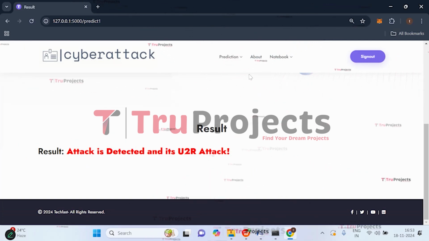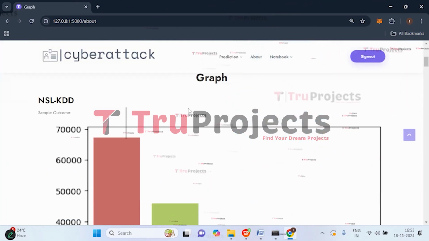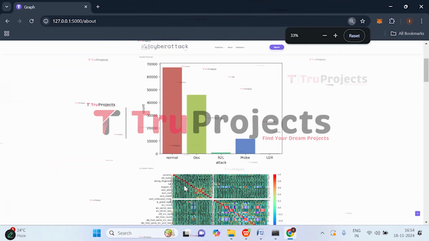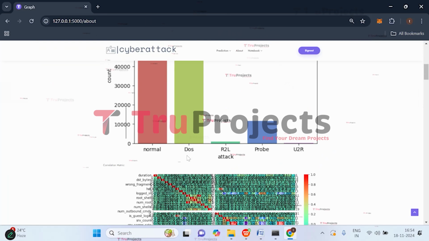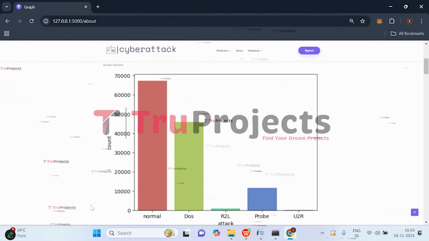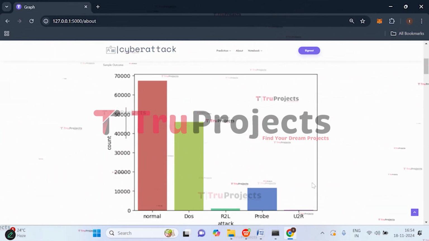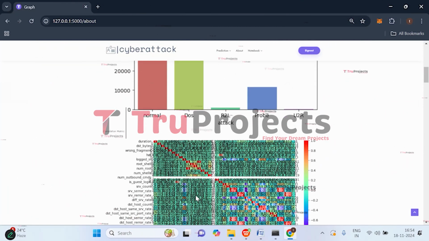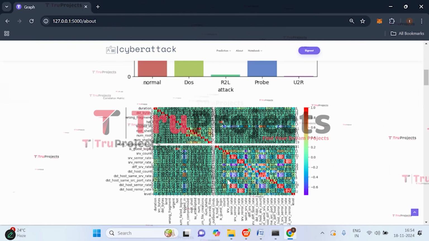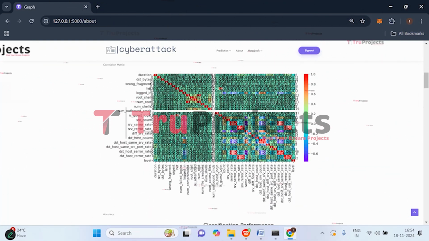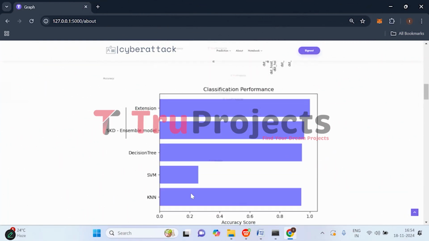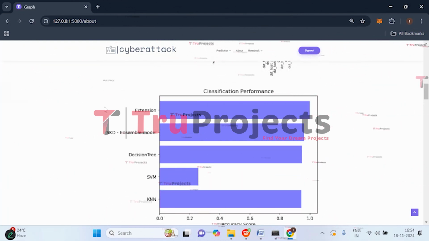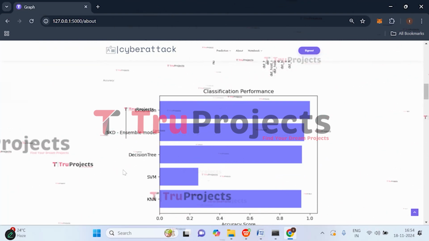Now let's check with the graphs. Click on about. So this is the NSL KDD sample outcome graph. So here in this graph on x-axis we have different attack types and on y-axis we have count. So this graph shows the distribution of each attack. So here if you observe normal cases are more than the other types of attacks. This is the correlation matrix graph. This shows the correlation between variables and here we have accuracy comparison graph. Here on x-axis we have accuracy score and on y-axis we have all the algorithm names. So these are the algorithms trained on NSL KDD dataset.